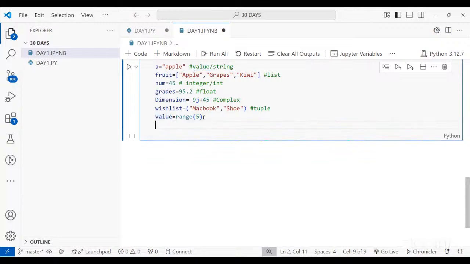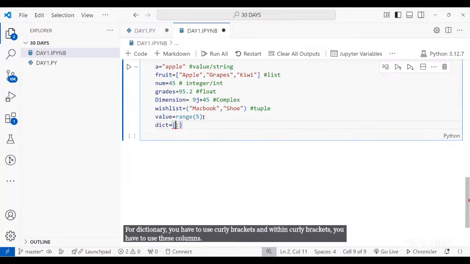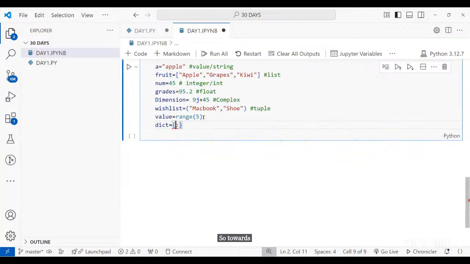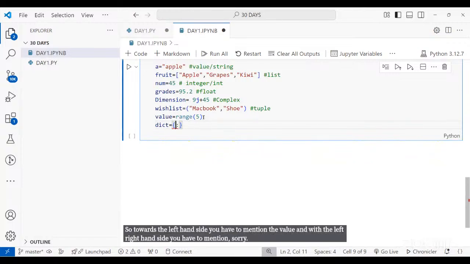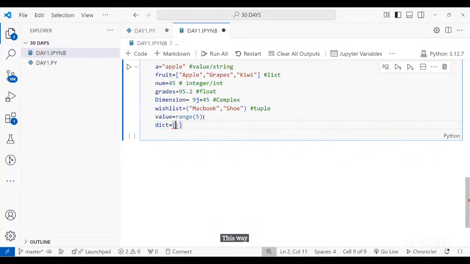Now let's see the next one, which is dictionary. So let's say I've created dict is equal to. For a dictionary, you have to use curly brackets, and within curly brackets, you have to use these colons. Towards the left hand side, you have to mention the name of that particular value, and on the right hand side, you have to mention the value.